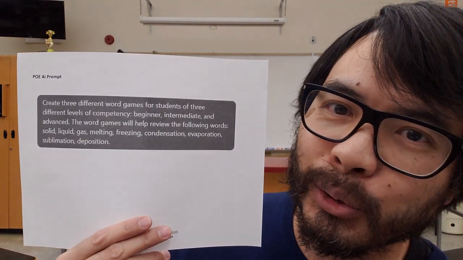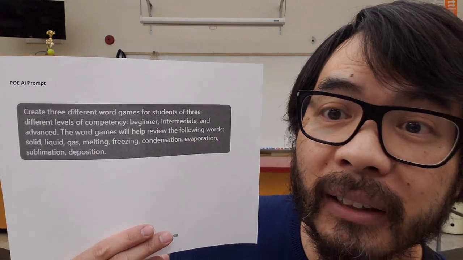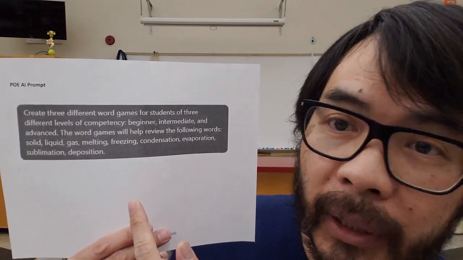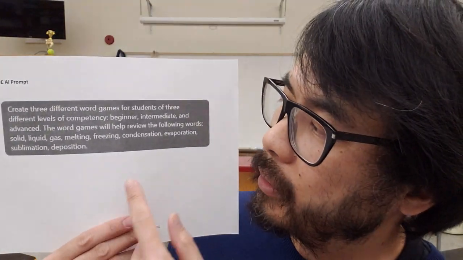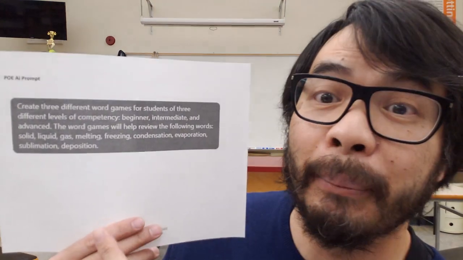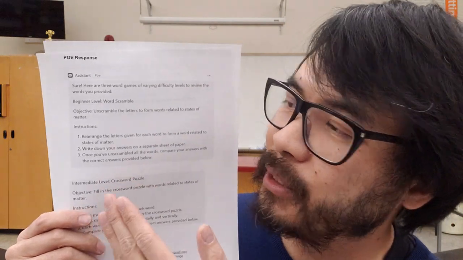So I gave Poe this prompt. It goes, create 3 different word games for students of 3 different levels of competency. You got beginner, intermediate, and advanced. The word games will help review the following words: solid, liquid, gas, melting, freezing, condensation, evaporation, sublimation, deposition. And this literally is what was spit out. And it took only a few seconds, and this is both amazing and underwhelming at the same time.